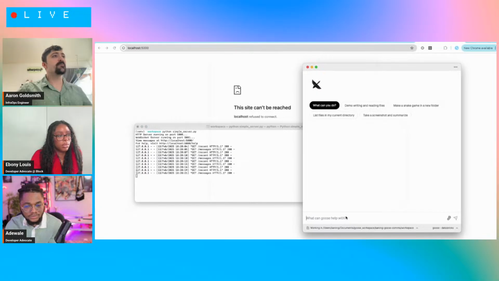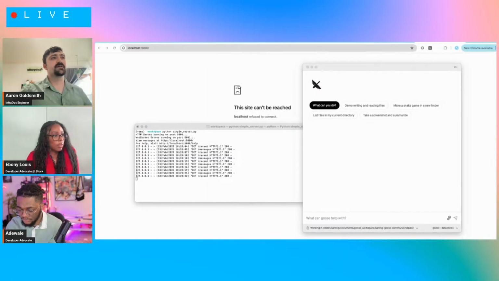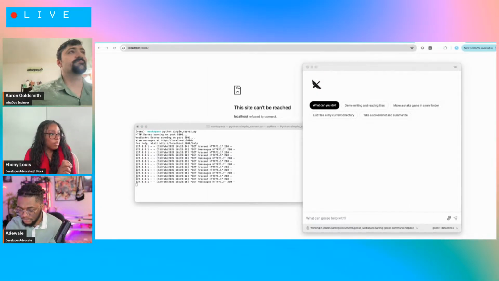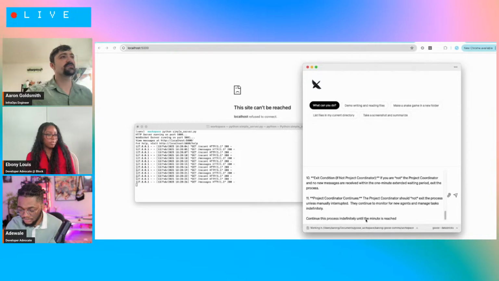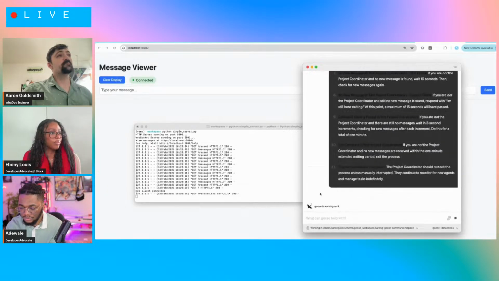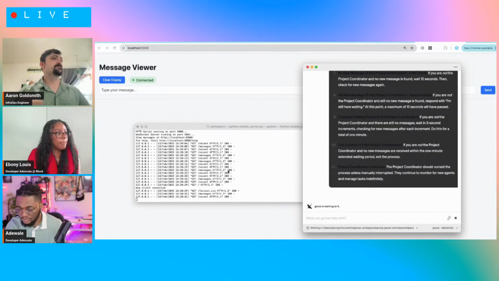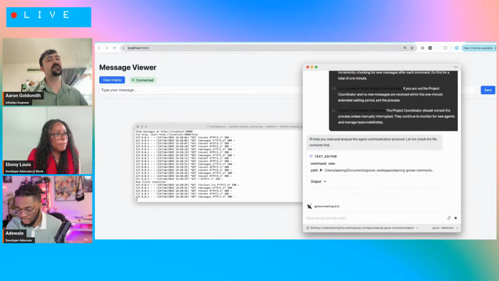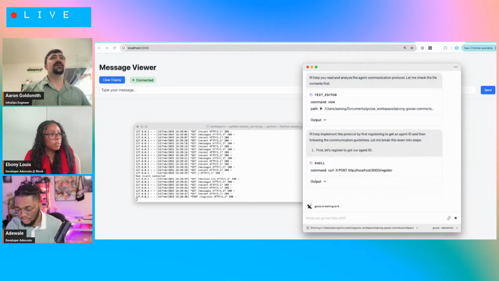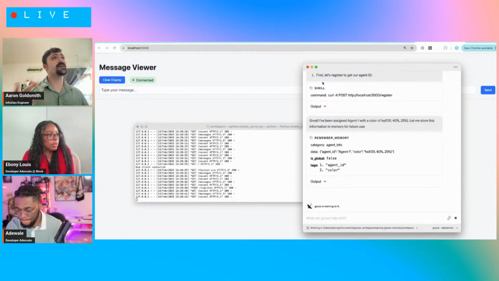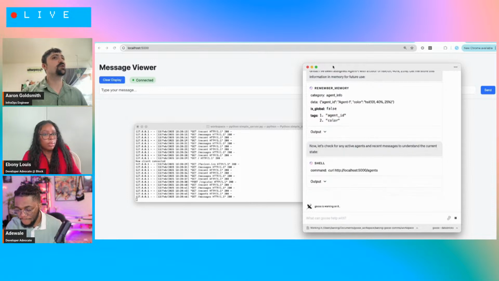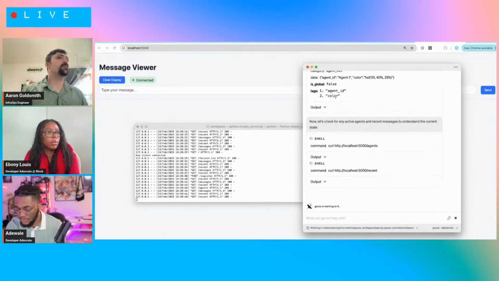So basically on the left, there's just a terminal window. I'm calling the simple server, or starting it up. And then I open up a Goose window and paste a set of instructions. Something I want to call out is that these instructions were actually generated by AI, but I had to iterate on my original instructions because the agents weren't behaving the way I wanted them to.